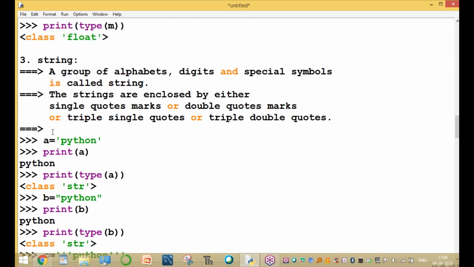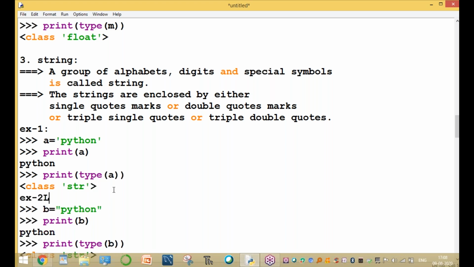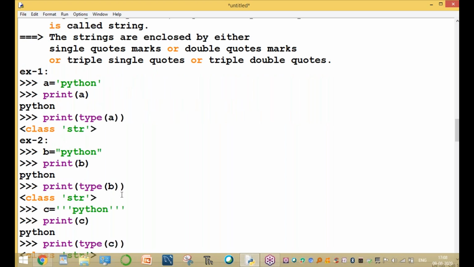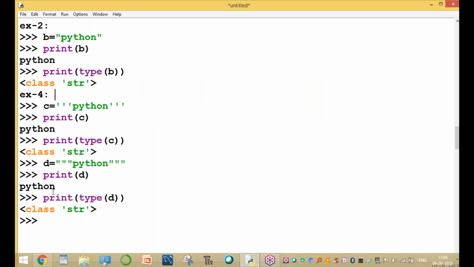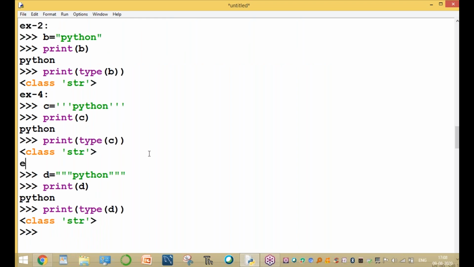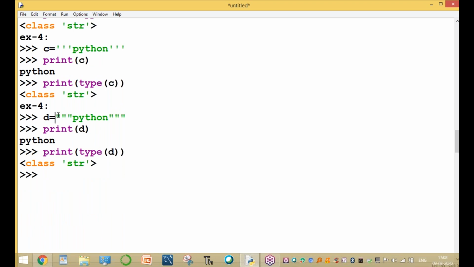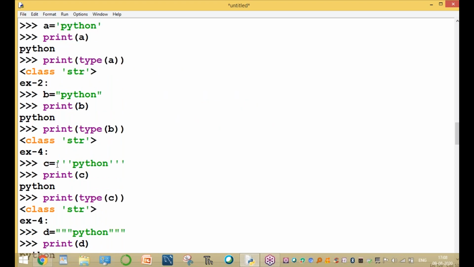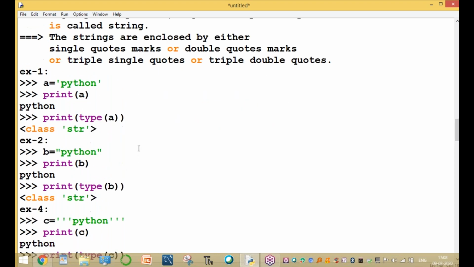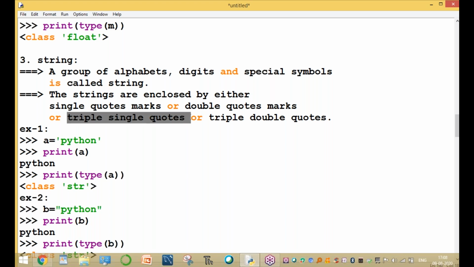First example uses single quotation marks. Second example uses double quotation marks. Third uses triple single quotation marks. Fourth uses double quotation marks three times, called triple double quotes.